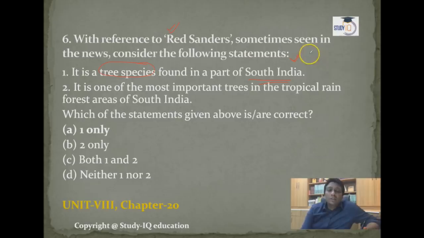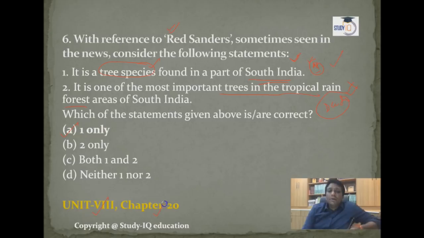It grows in South India, like the Andhra Pradesh and Telangana area. Even in South India, you will get some two or three states where it is dominating, guys. So it's a tree species, absolutely right, found in South India. It is one of the most important trees in the tropical rainforest. No, guys, here the forest is not a tropical rainforest. Actually, here we have a deciduous forest. So the second statement is wrong, the first statement is right. The answer will be only 1.